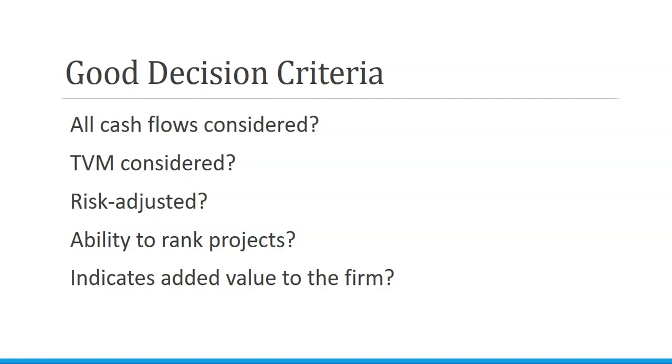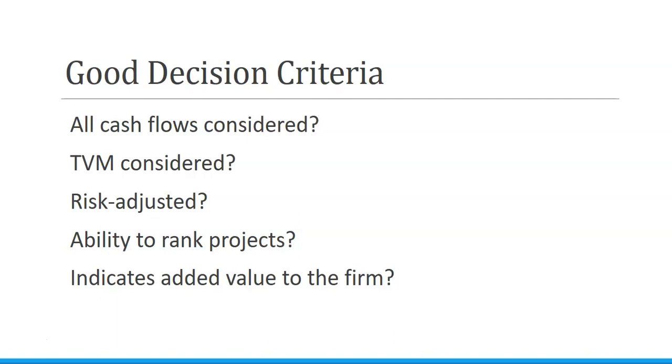When we're making capital budgeting decisions, we have to take a lot of things under consideration. The rules of whether or not we're making a good decision are: are we considering all of the cash flows for the entire project? Are we using the time value of money? Because projects last multiple years, we need to use time value of money calculations and discount future cash flows back to present values. Are we looking at the risk of the project? And then what are the various risks of the projects?